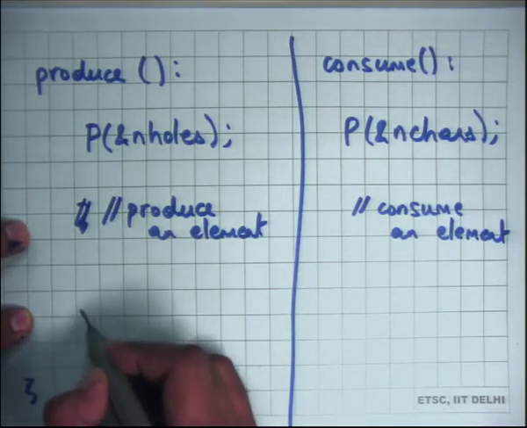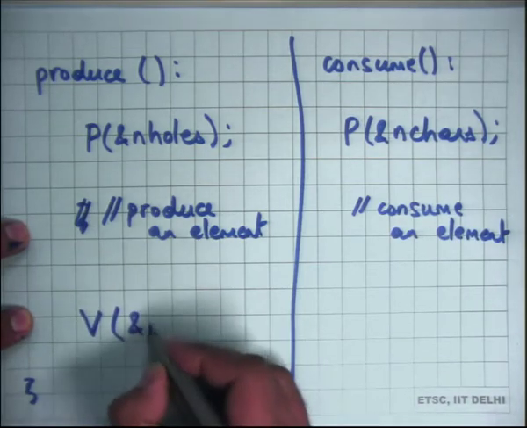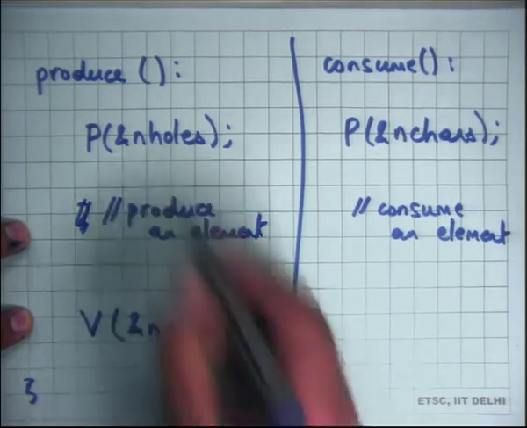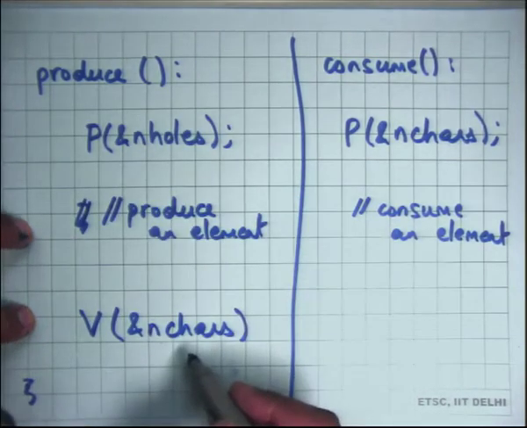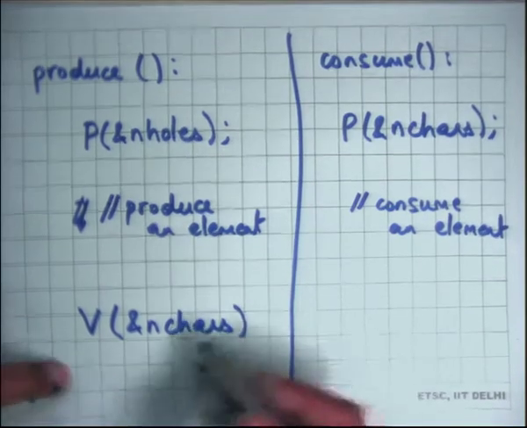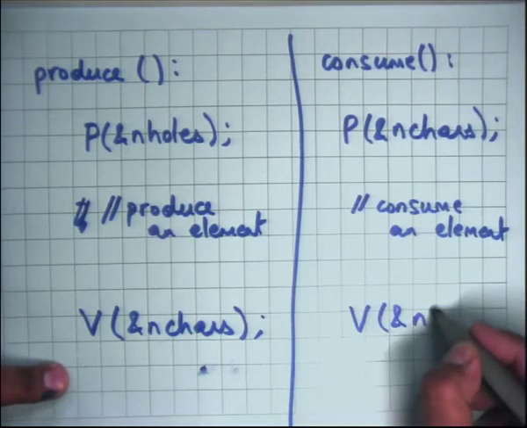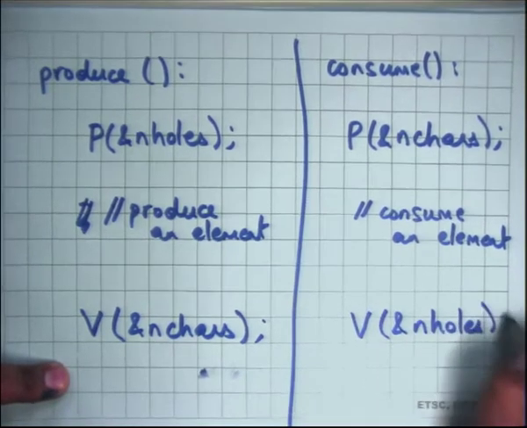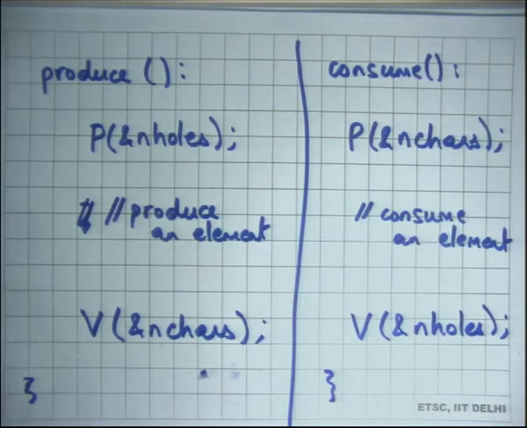Right, so I'll increment here. What will I increment? N chars. So you decrement n holes before, you increment n chars after, because at this point you have added a character and you can basically say you increment n chars by 1, and similarly you can increment n holes here. That is it.